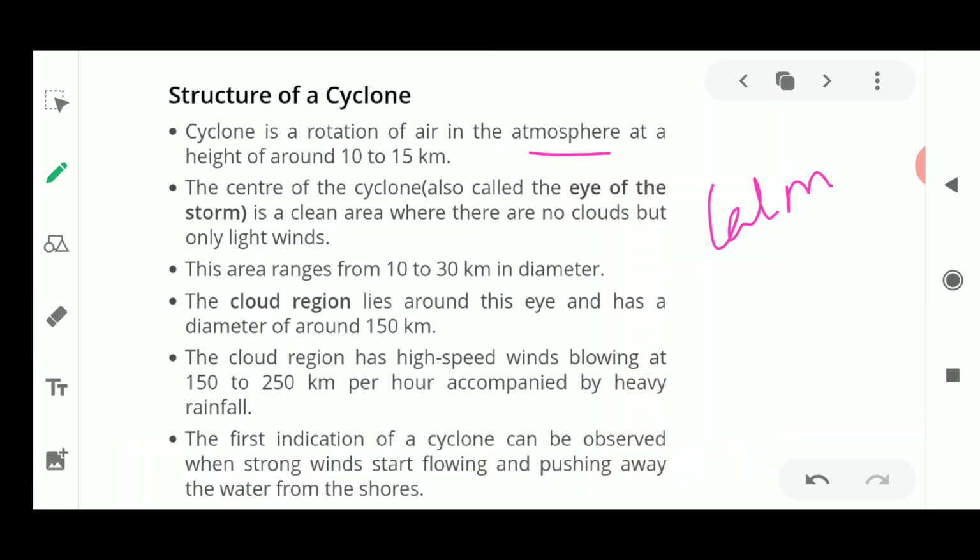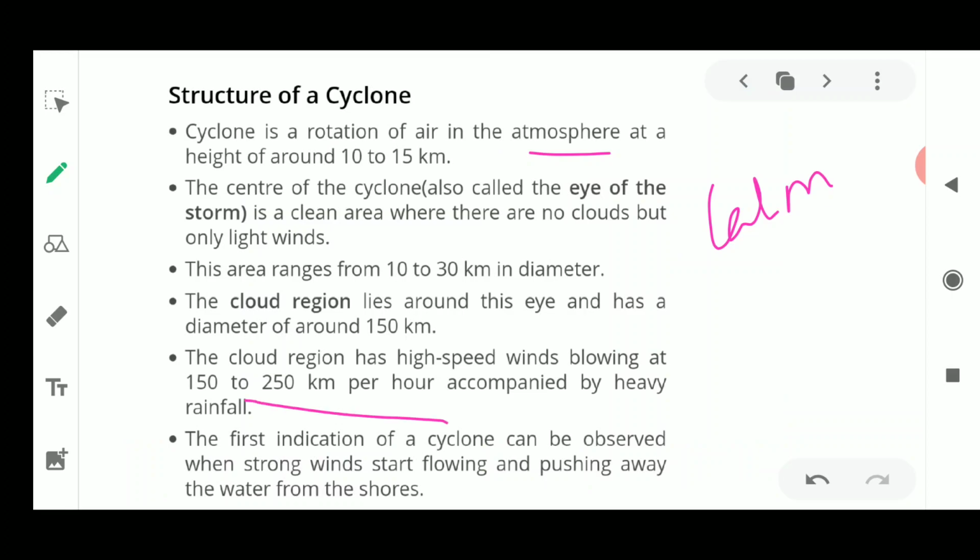Okay, next, the first indicator of a cyclone can be observed when strong winds start flowing and pushing the water away from the seashore. Fine, so these cloud regions are blowing at 150 to 250 kilometers per hour, at a very high speed.